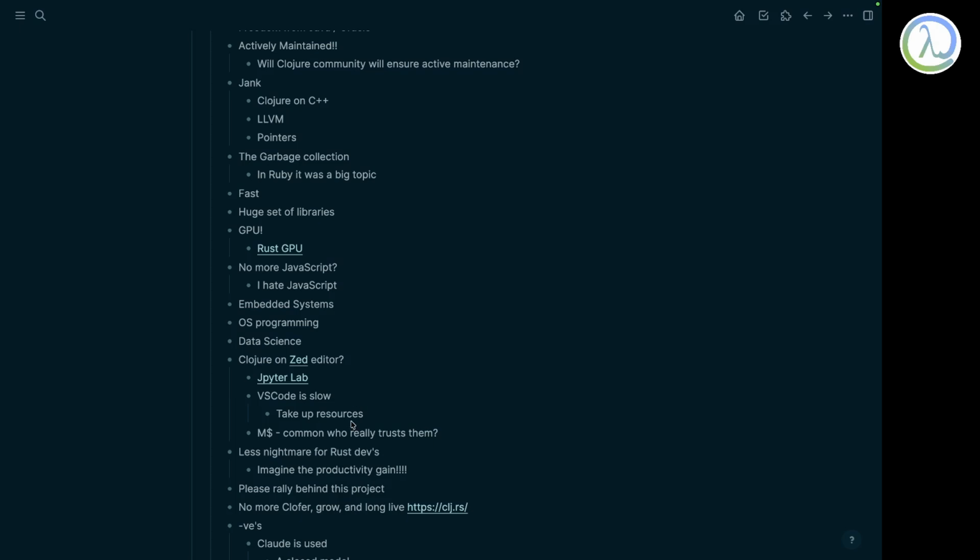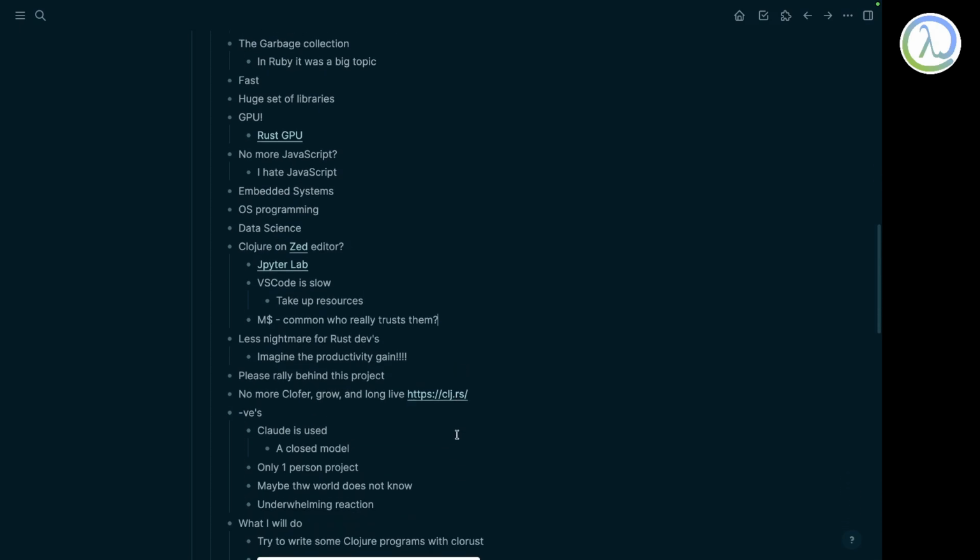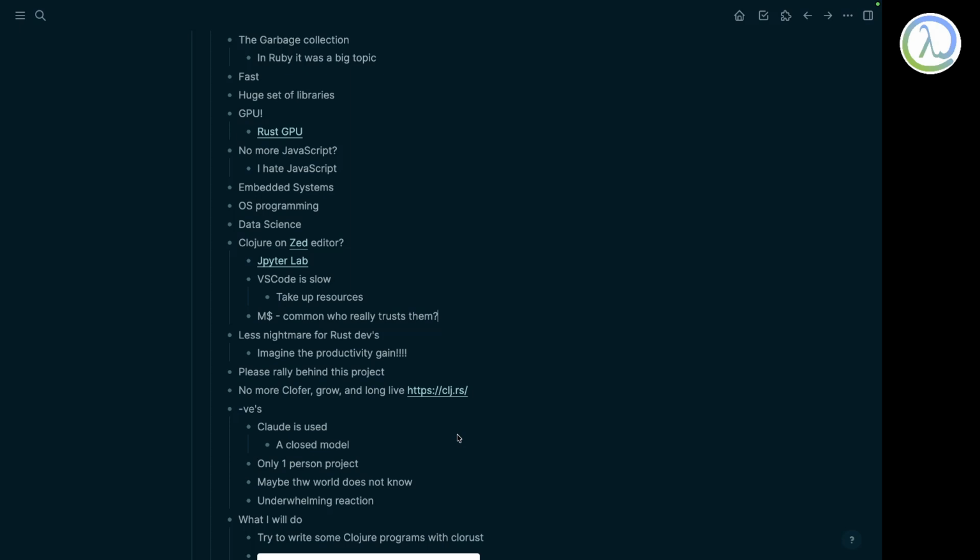And of course, VS Code is slow. Even though it's written in TypeScript, it's still slow compared to Z. And of course, you have Microsoft, and who will trust Microsoft?